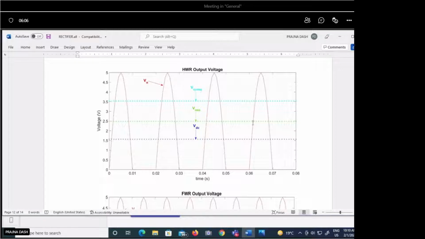And this green colored dotted line is showing the VRMS value. So VRMS means whenever we are calculating the RMS of this waveform, VRMS is the value which is calculated for the AC content of this waveform. So here we are excluding the DC.